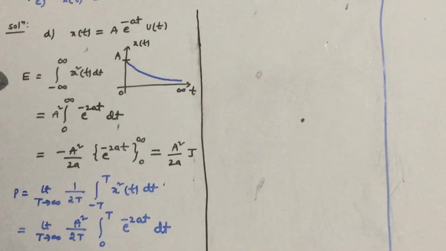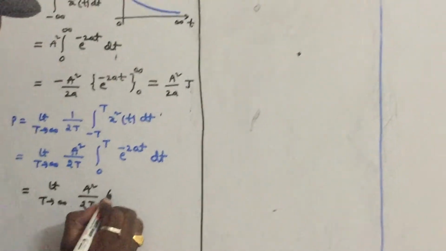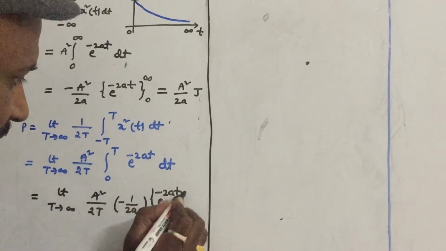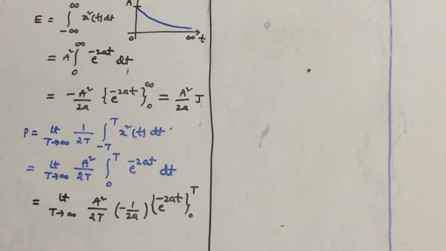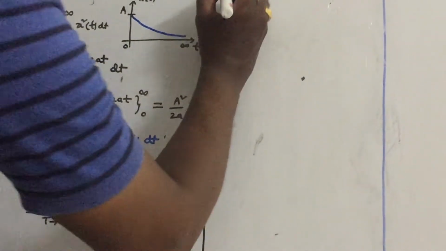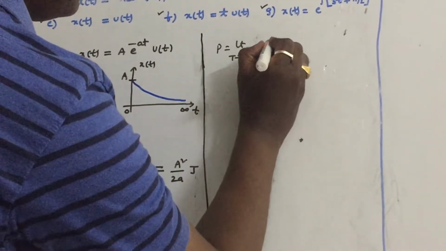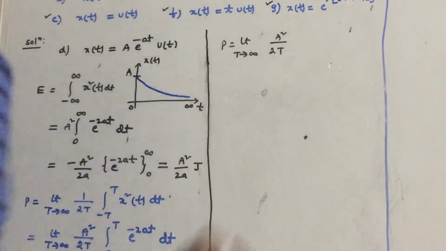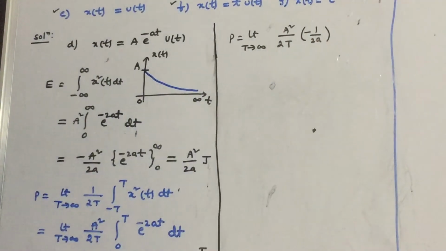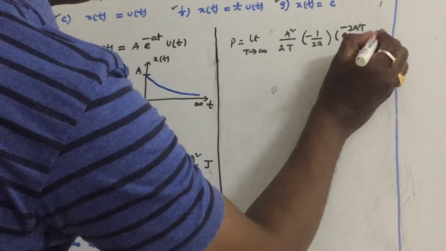If you calculate it, limit T tends to infinity a square by 2T into minus 1 by 2a into e power minus 2at, with limits 0 to T. Substituting the limits, e power minus 2aT minus e power 0, which is 1.